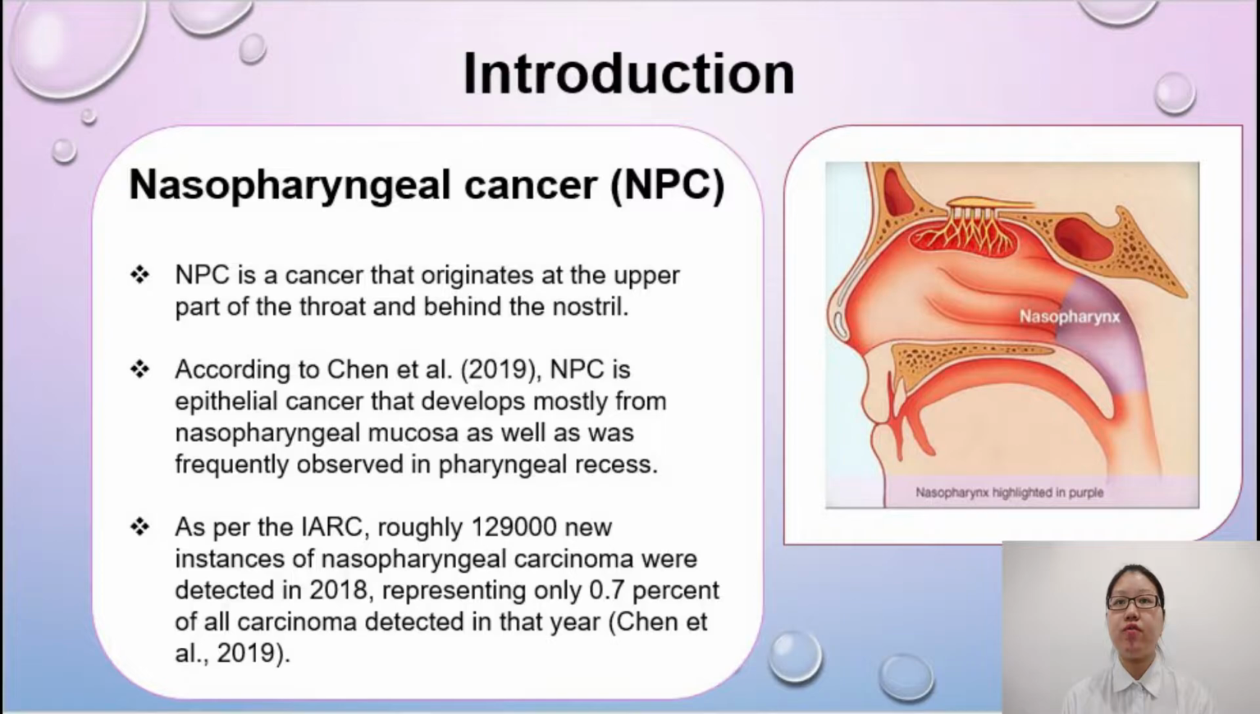In addition, nasopharyngeal cancer is a cancer that originates at the upper part of the throat and behind the nostril. According to Chen et al., NPC is an epithelial cancer that develops mostly from nasopharyngeal mucosa and was frequently observed in pharyngeal lesions. As per the International Agency for Research on Cancer, roughly 129,000 new instances of nasopharyngeal carcinoma were detected in 2018, representing only 0.7% of all carcinoma detected in that year.